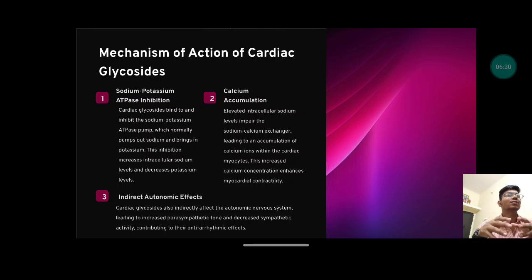Basically they control the arrhythmia by affecting contractility. The effect of digoxin is anti-arrhythmic, so we can use it in arrhythmias also. We will learn about the cardiac arrhythmias at the end of this session.